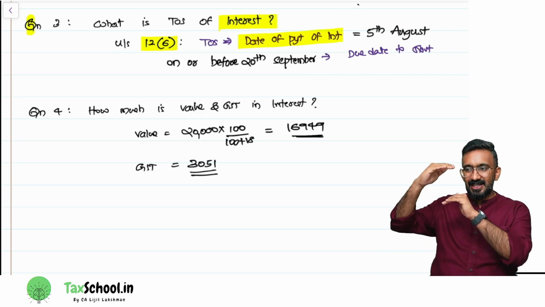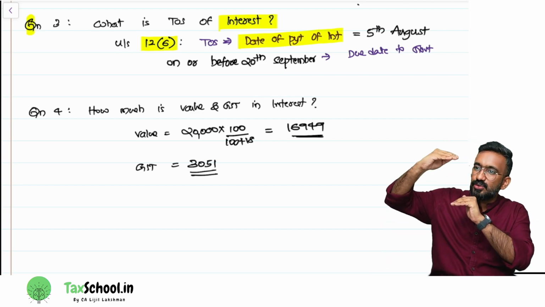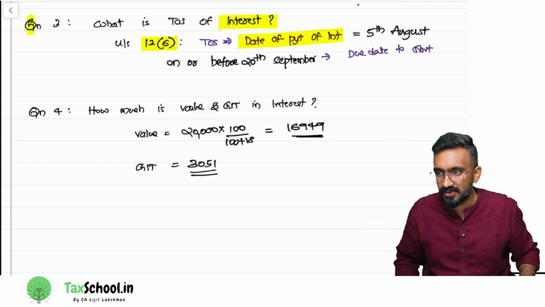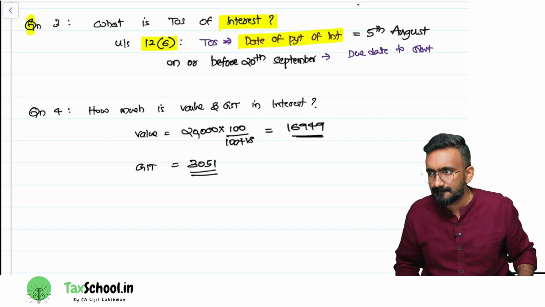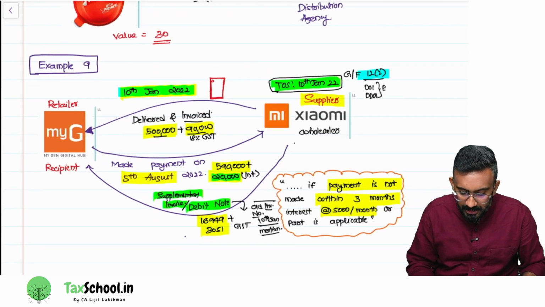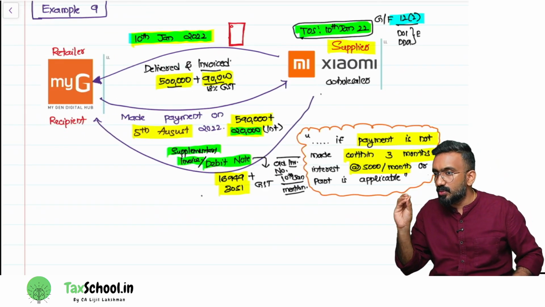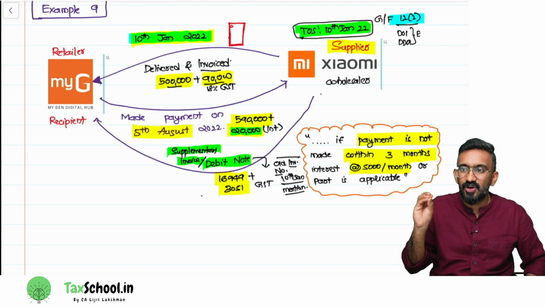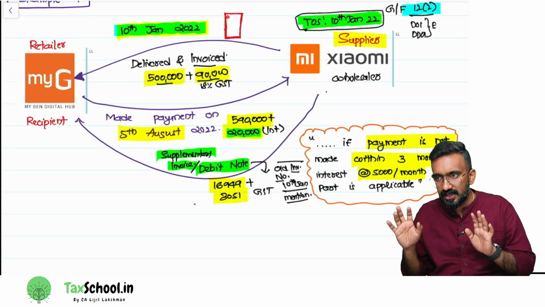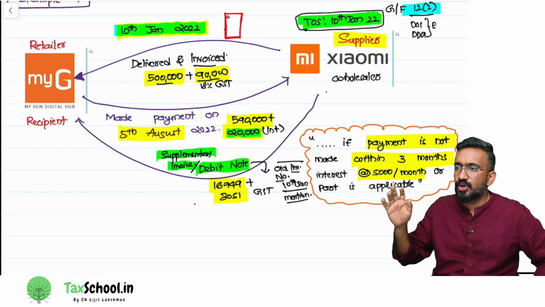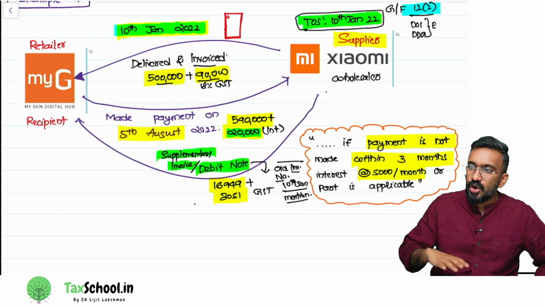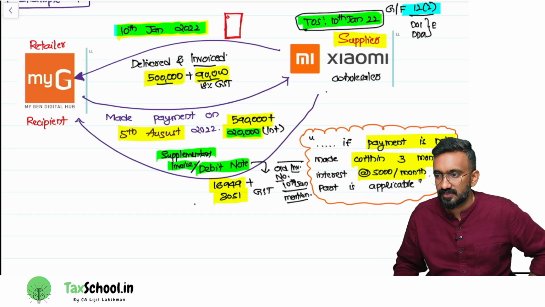So what you're basically doing is splitting 20,000 into value and GST separately. Put together, it should be 20,000. That's called inclusive computation. Is it clear? Right. Now, think from the example perspective. Xiaomi has to pay GST on 5 lakh, which is the original invoice. The mobile phone value was 5 lakh. 90,000 GST they will pay on or before 20th of February. No doubt. Right? Then on this 20,000,